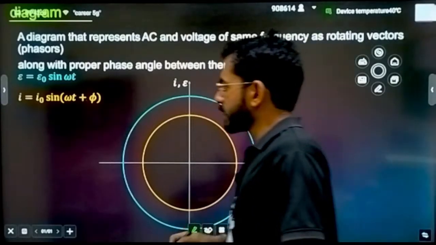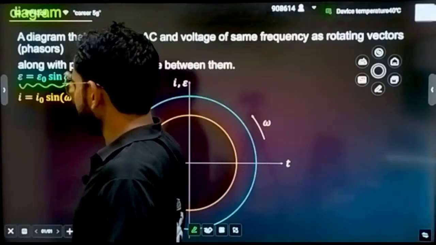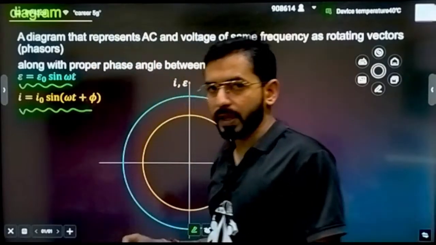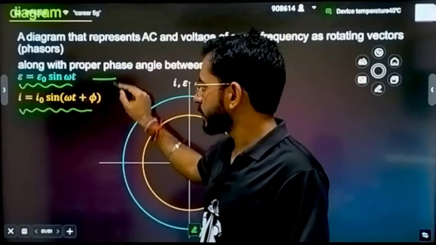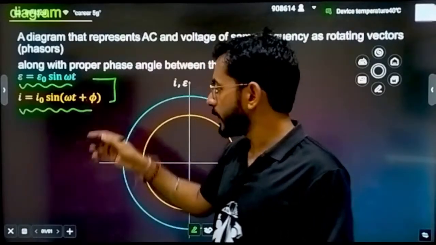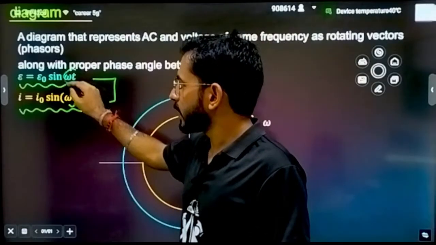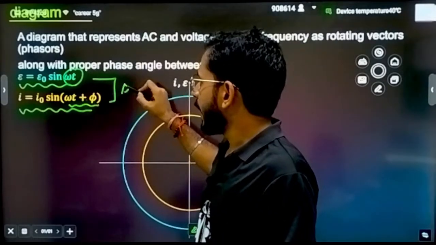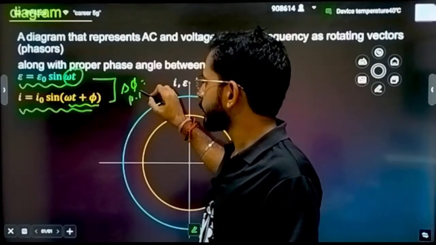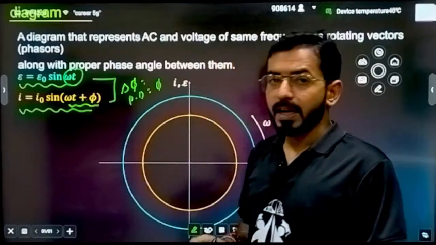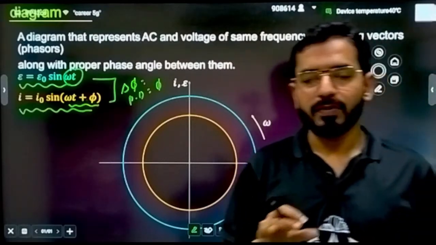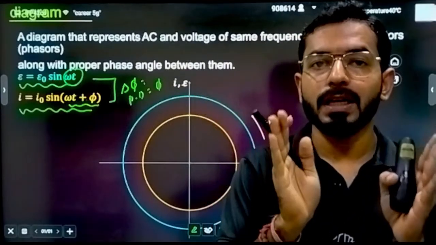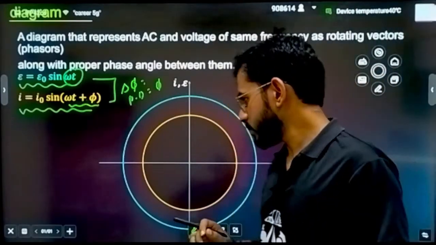See, let's suppose there are two things that I have taken. EMF I have taken as E naught sine of omega t, and current I have taken as I naught sine of omega t plus phi. Tell me, what is the phase difference between them? Jaldi se batao, what is the phase difference? This is the phase of this one, and omega t is the phase of this one. For phase difference you have to take the difference. If I take this difference, omega t will be cancelled, and the phase difference delta phi is equal to phi. That means when we represent this on a phasor, the angle between the current and this EMF should be phi.